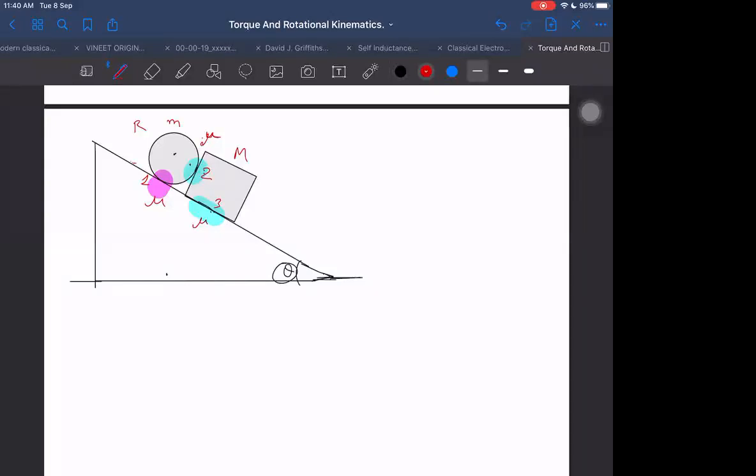So for the combined system, I will do it this way. Wait a second. This one, I think it's not properly working here. Okay, better. This one and this green color. Are you able to notice this green color friction here, and this friction here? What do we get then?